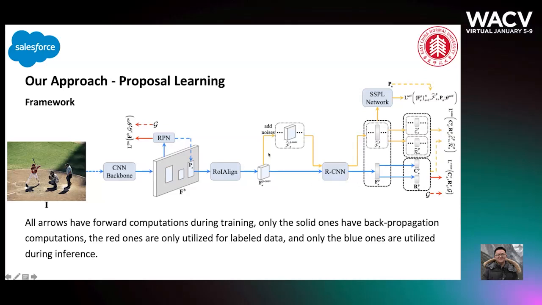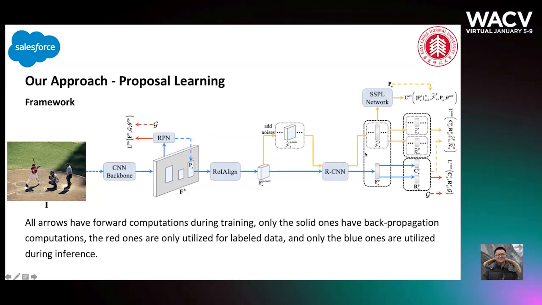For unlabeled data, we first add noise to proposal convolutional features and then pass these noisy proposal convolutional features through the RCN network to generate noisy proposal features. So noisy proposal features and their original proposal features share the same convolutional computations.